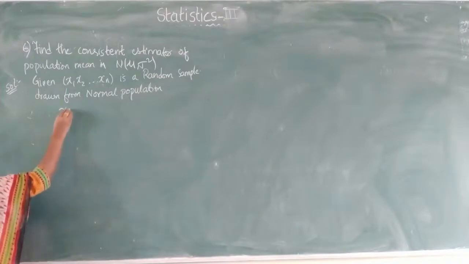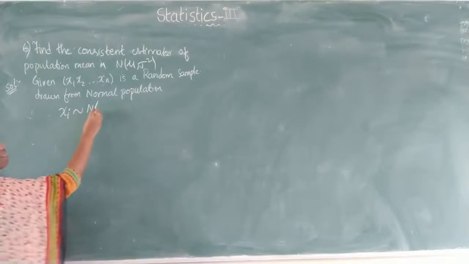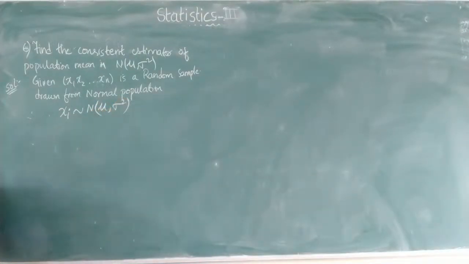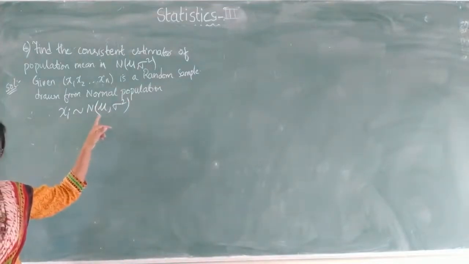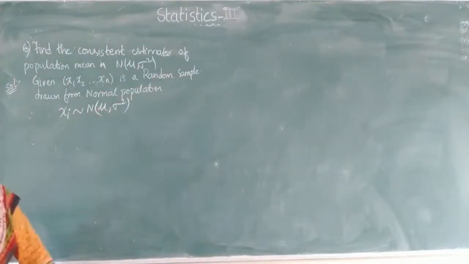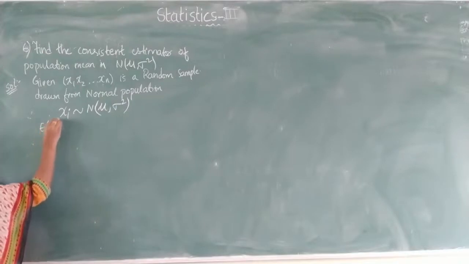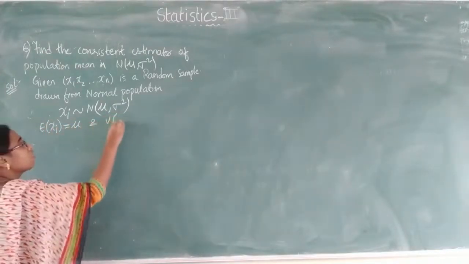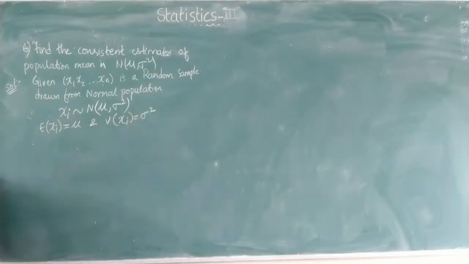That means xi follows the normal distribution, given as mu comma sigma square. Mu is the population mean and sigma square is the population variance. So expectation of xi equals mu and variance of xi equals sigma square.